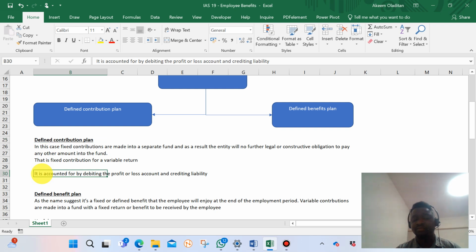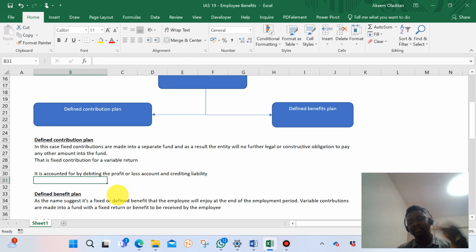So it is a simple accounting. It is accounted for by debiting expense, or in the form of the profit or loss account, and also crediting liability as those contributions were made from time to time, or the plan for the contribution. So expenses will be debited while liability will be credited, so that there won't be any further liability that the organization will recognize other than that debit and credits that have been recognized. So I won't say much on that because it's simple debit and credit.